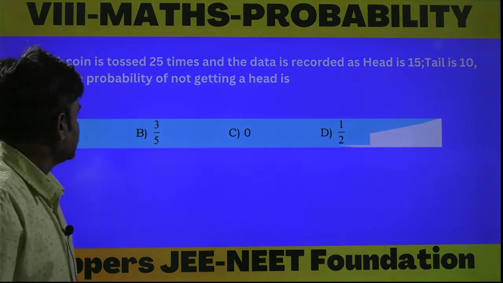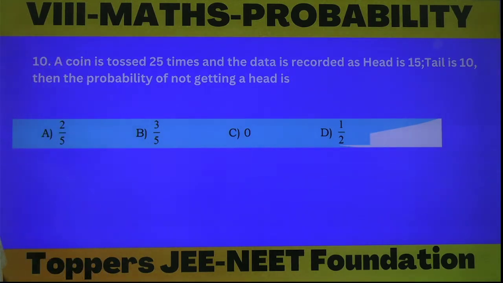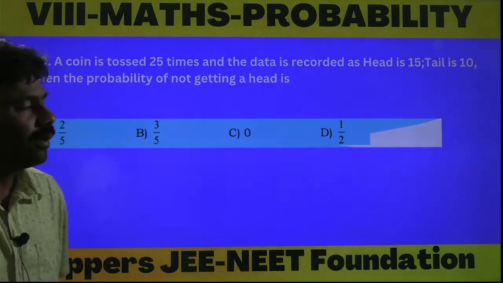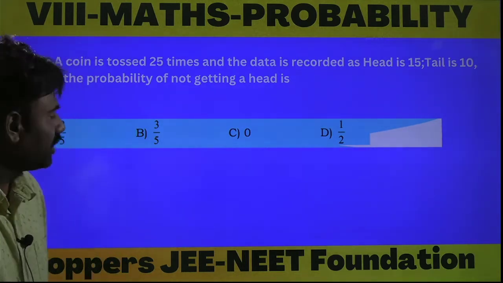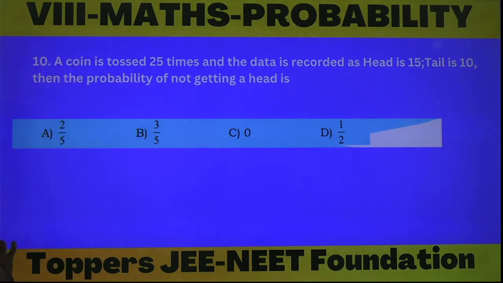A coin is tossed 25 times and the data is recorded as head is 15, tail is 10. Then the probability of not getting a head. Not getting a head means you have to understand it as the probability of getting a tail.